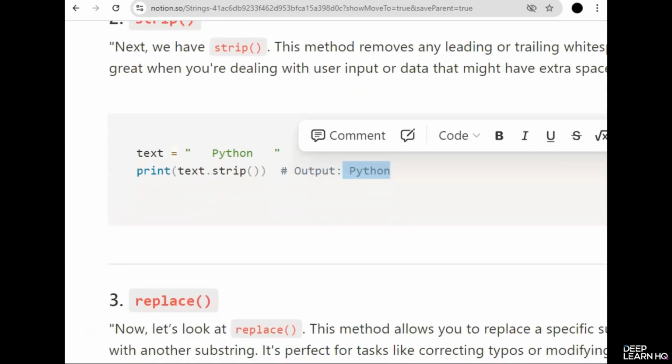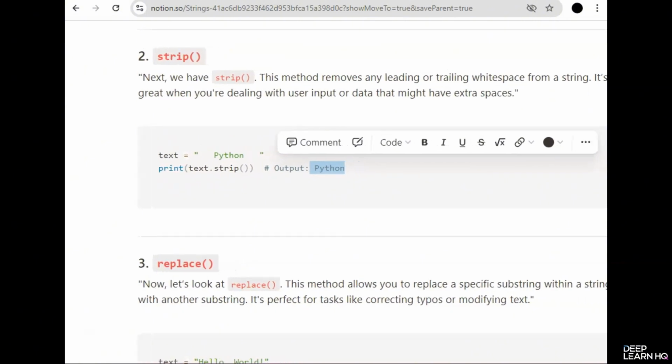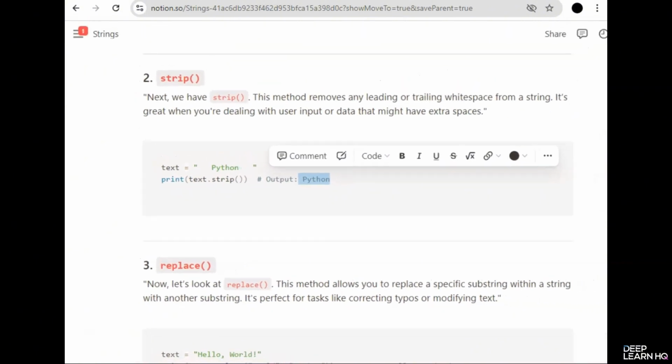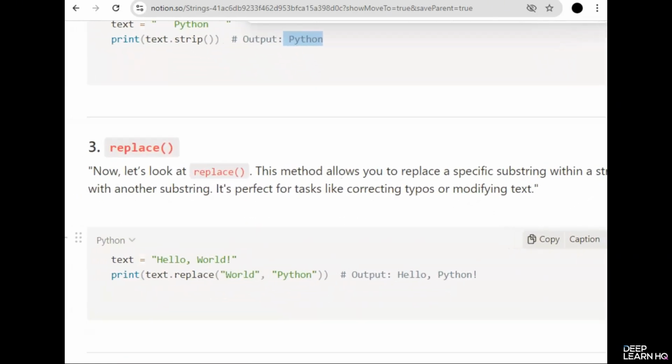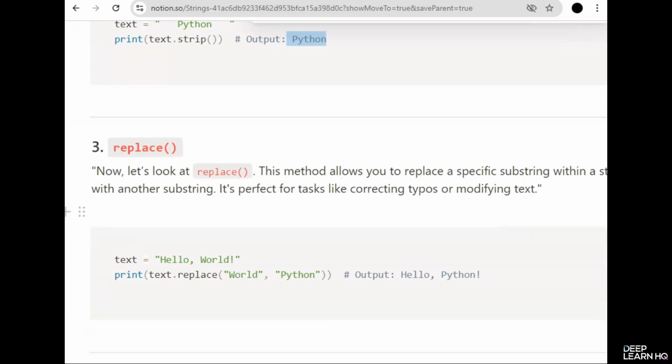Now let's look at replace. This method allows you to replace a specific substring within a string with another substring. It's perfect for tasks like correcting typos or modifying text. If you see this example, consider a scenario where you are processing a document and you need to replace all instances of a certain word. The replace function lets you do that effortlessly. In the example, we replace the word world with Python, turning hello world into hello Python. It's a simple yet powerful way to update strings.